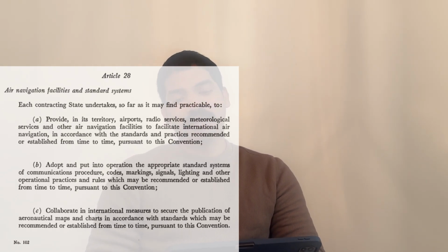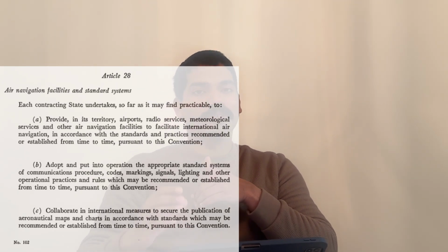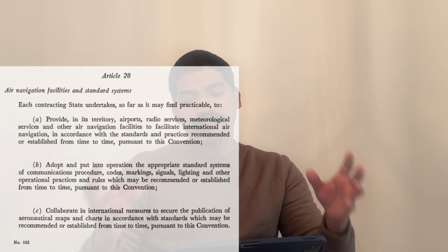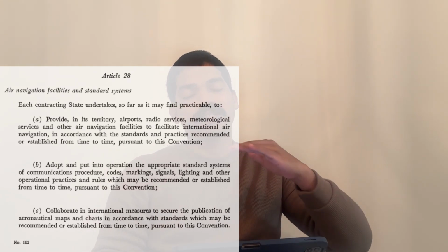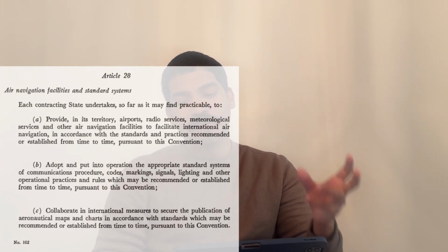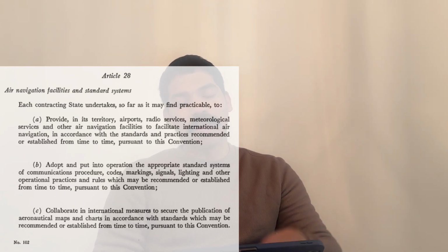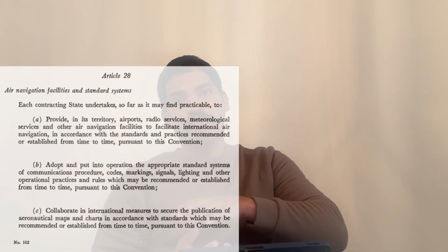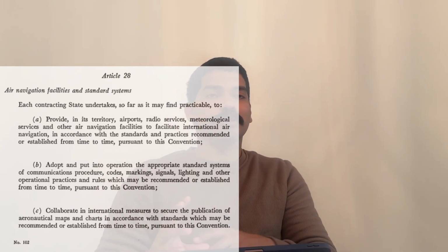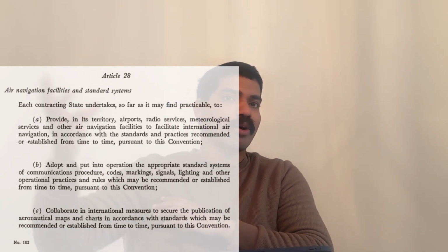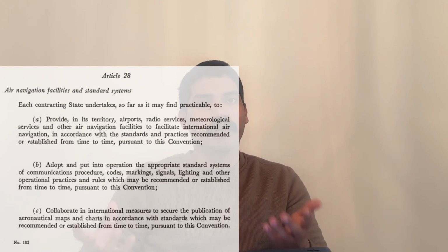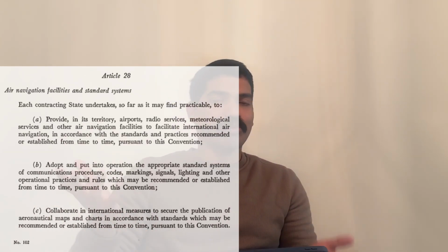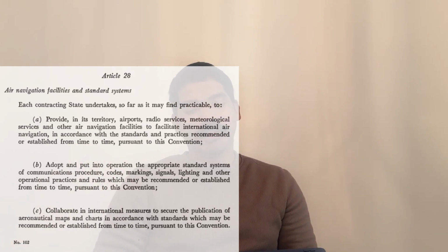So again, if you look, there is something matching to Article 22, but basically they are saying that there should be a standard, there should be a uniformity when it comes to airports. The layouts of the airport should be, I wouldn't say similar, but more or less, when someone from a contracting state is coming into our country, the airport layout should be more or less understandable, right?